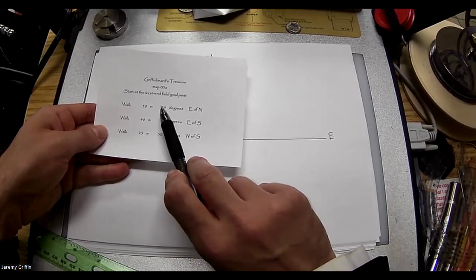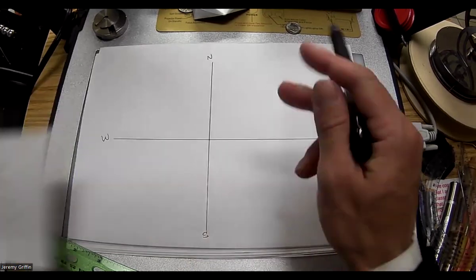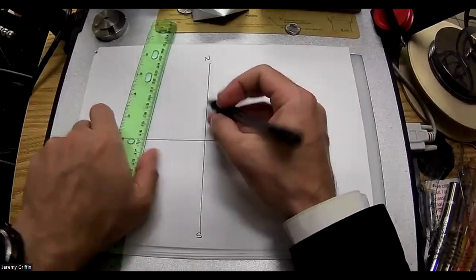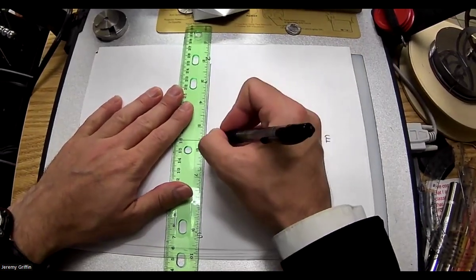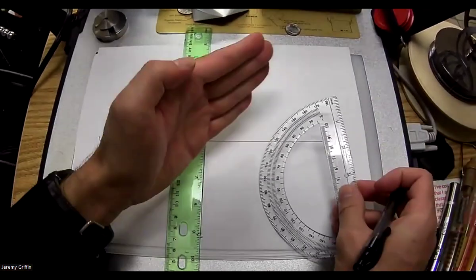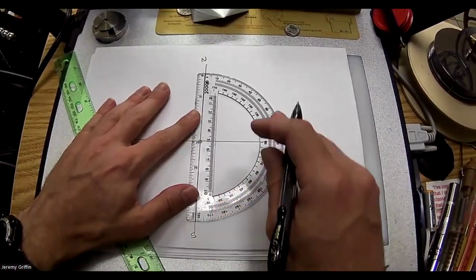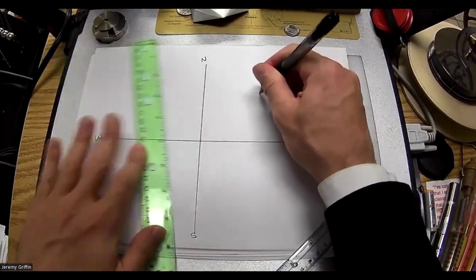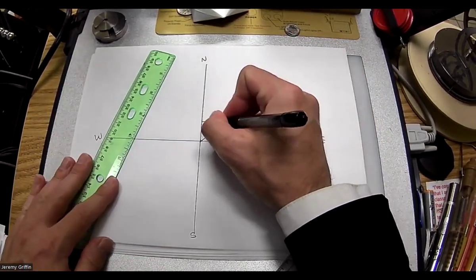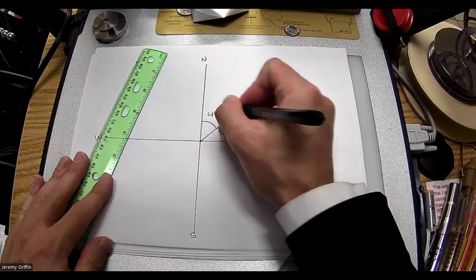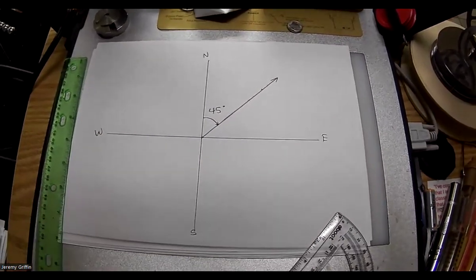This one says I got 45 degrees east of north. So what does that mean? I'll start with north, so everything's related to this north-south line. That's bearing. Then go 45 degrees east of that. With the protractor, here's 0 up my north-south line. Go 45 degrees. Bam. That right there would be 45 degrees east of north. You see that? 45 degrees east of north.